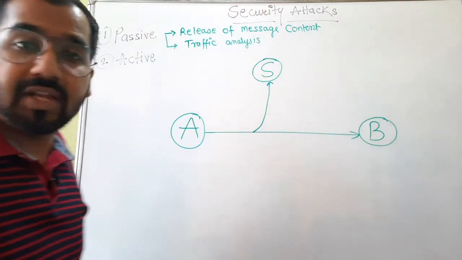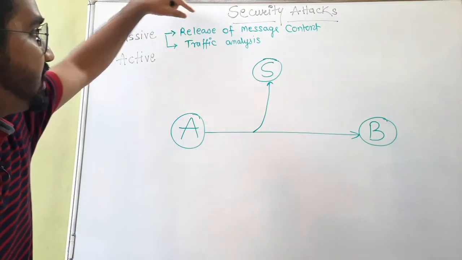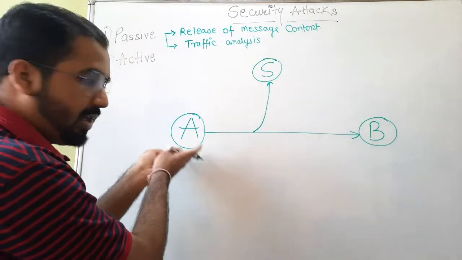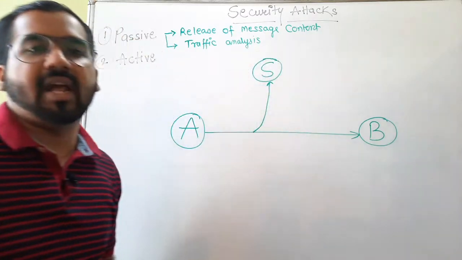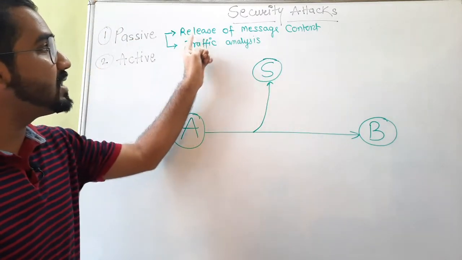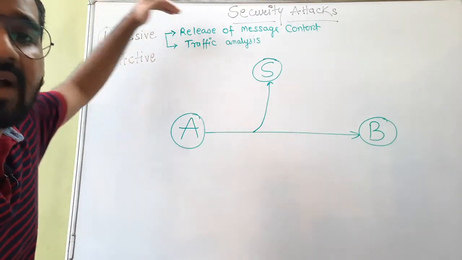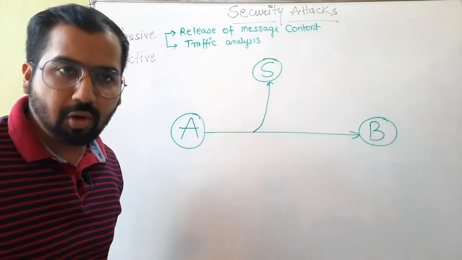And that's what is actually happening in the first type of passive attack, that is release of message content. That is, whatever message or data was supposed to be read by B, now it is read by the attacker S. And that is what we call release of message content. That is a very primitive passive attack possible, correct? Where the confidentiality is totally lost, correct?